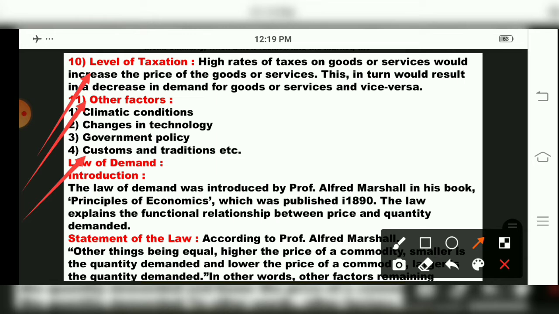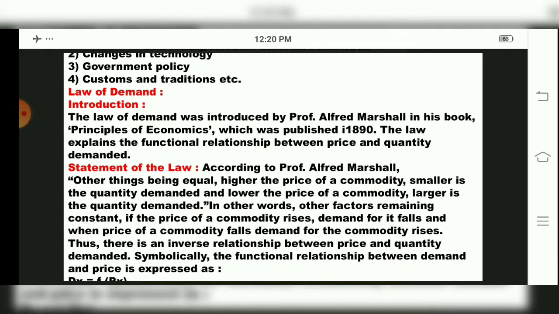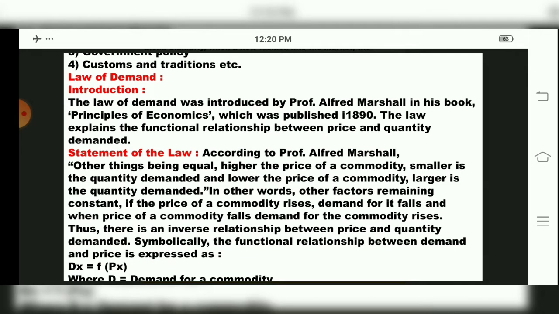So we'll see the first one, that is the introduction. In the introduction, the law of demand was introduced by Professor Alfred Marshall in his book Principles of Economics, which was published in the year 1890. This law explains the functional relationship between price and quantity demanded.